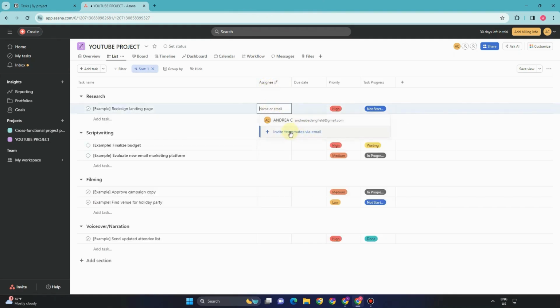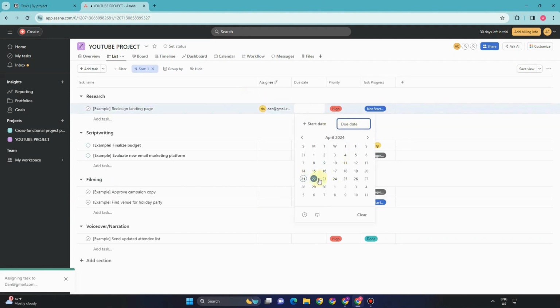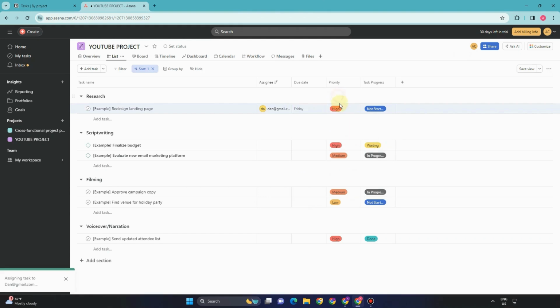Same thing, if you want to assign it to someone, you can click this one or you can invite someone to your Asana project. If that person is not yet here, then you can send an invitation by adding their email address. Then after that, you can assign the person. We have also here the due date, so you can click the specific date by which the person should submit or finish this one.